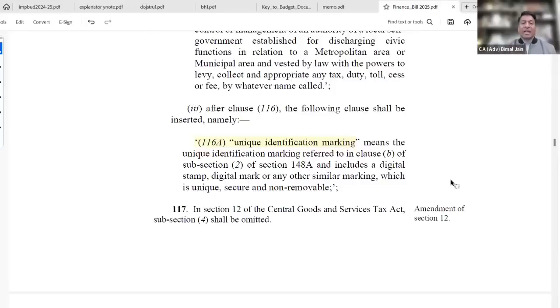And accordingly, they have said who all are supposed to follow. What are the specified goods? Notification will come out. And this is coming from section 148A. If you don't follow, then there is a penalty also. Penalty under section 122, subsection B, which I will run through later. If you don't follow and fail to do that, there would be a penalty of 1 lakh rupees or 10% of tax amount, whichever is higher. So keep this in your mind.